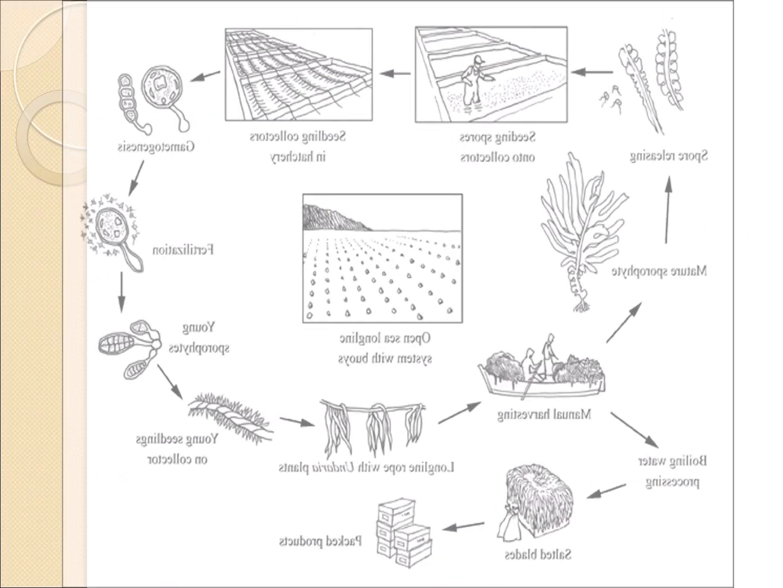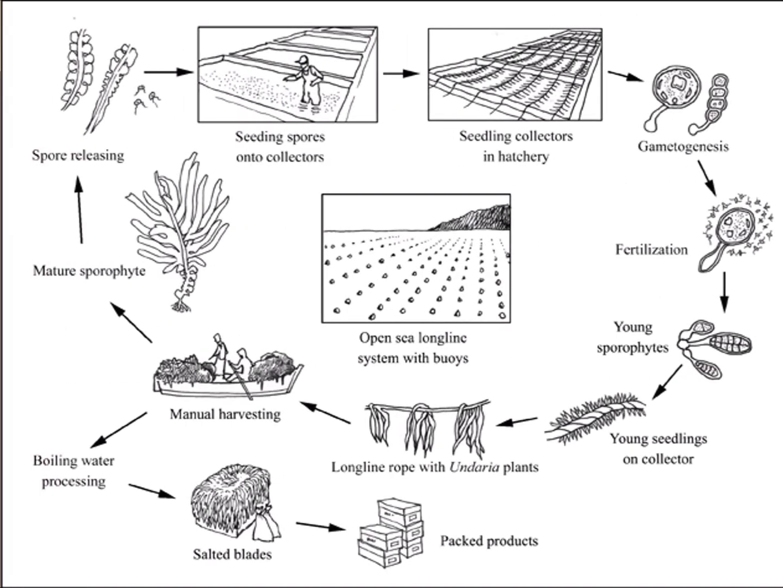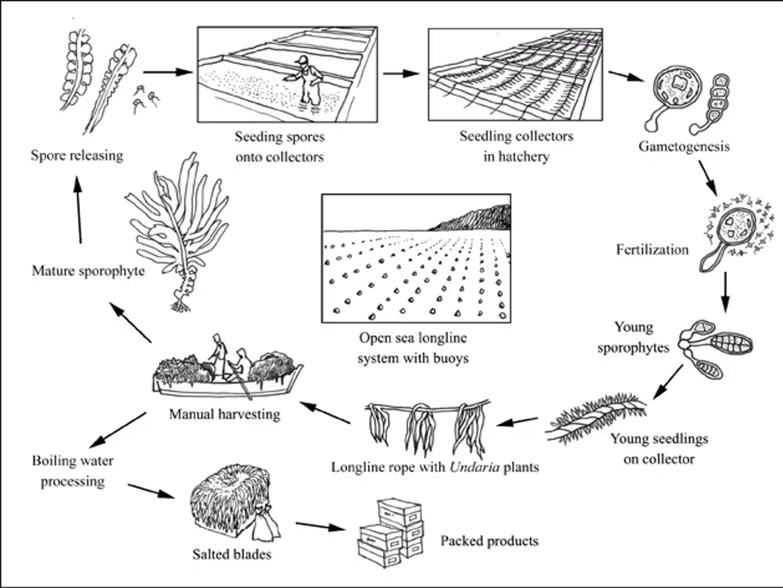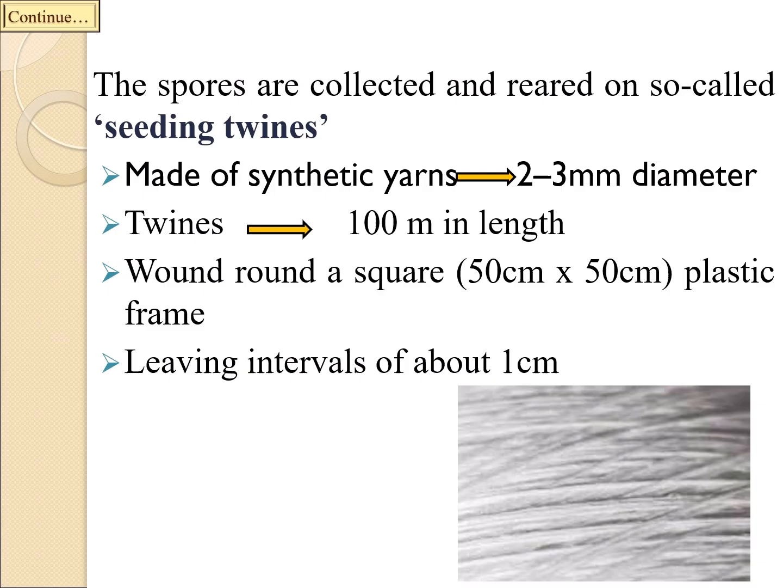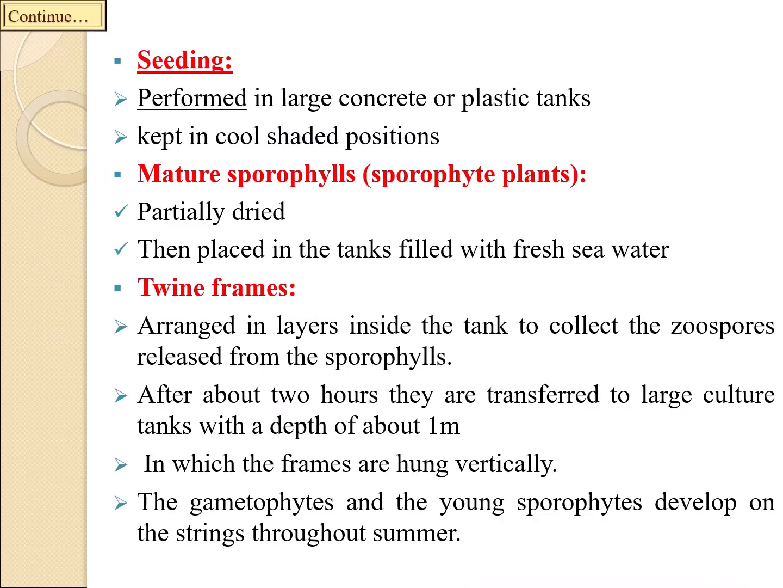The plants are cultured in relatively deep water to lengthen the time at sea until the seeding process, the hatchery, starts. The spores are collected and reared on so-called seeding twines. Seeding is performed in large concrete or plastic tanks, kept in cool shaded positions. Mature sporophylls, sporophyte plants, become partially dried, then are placed in tanks filled with fresh seawater. Another method is the use of twine frames, which are arranged in layers inside the tank to collect the zoospores released